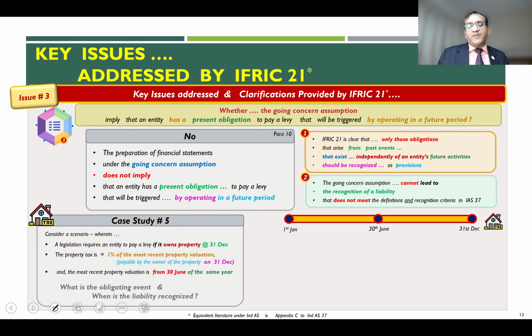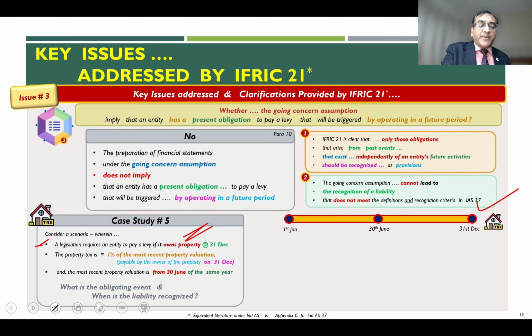Let's see this with the help of a case study. Consider a scenario wherein a legislation requires an entity to pay a levy if it owns a property on 31st of December. If this happens to be your year-end date, the law requires that you need to pay a levy if you are owning the house or the property at the end of 31st of December, then the levy gets triggered. That is the first point. So the legislation requires an entity to pay a levy if it owns the property at this date.